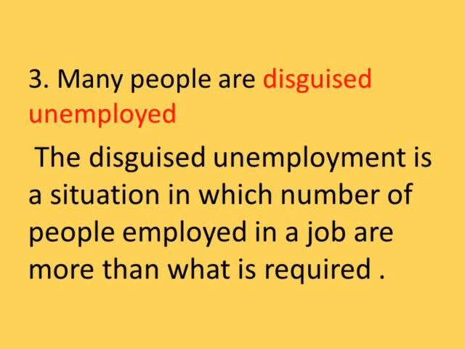For example, if a field needs the work of 10 people and 15 are working, that means 5 people in that field are extra. If you remove these 5 people, production will not be affected. That means these 5 people are disguised unemployed. This disguised unemployment affects the total production of the primary sector.